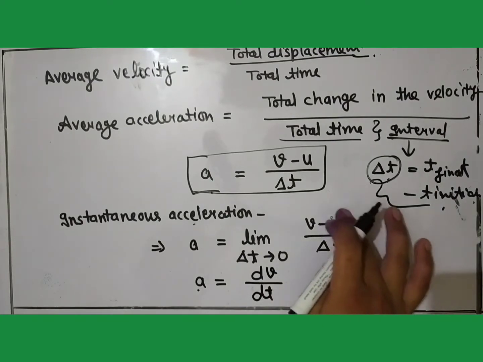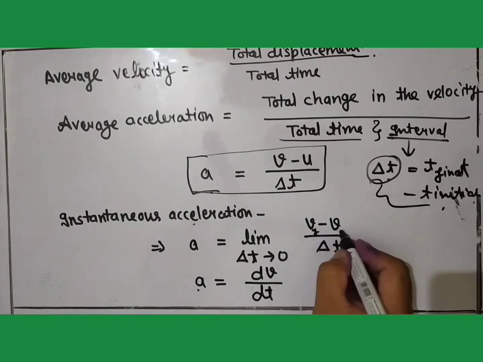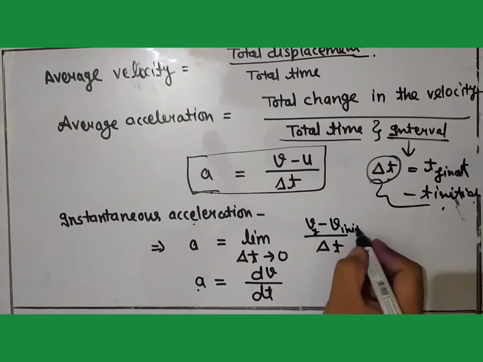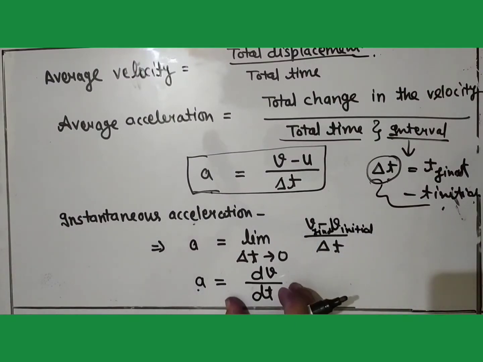Here we can write u as the v final and this is the v initial. So this quantity represents the instantaneous acceleration.